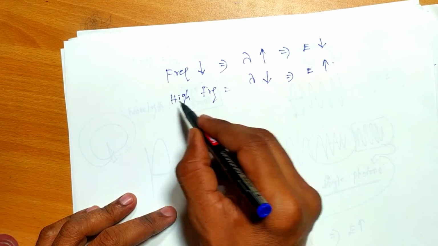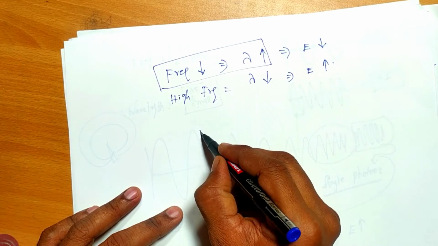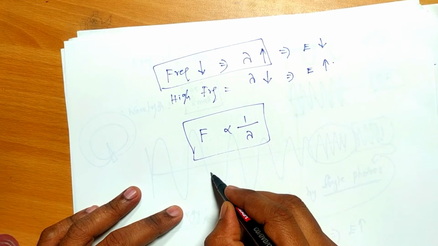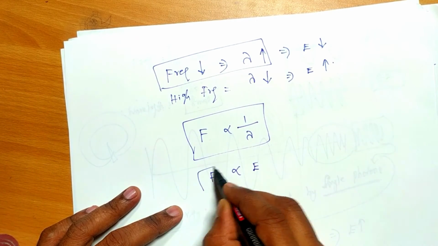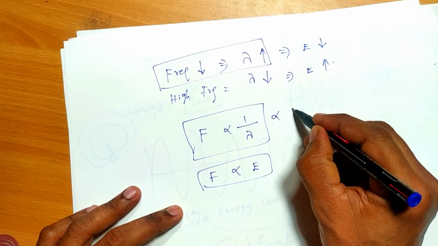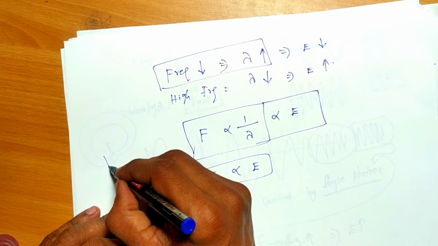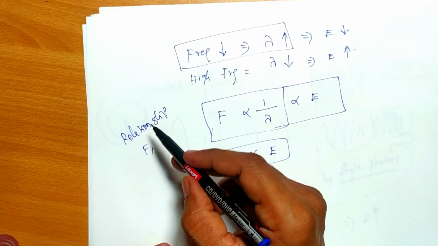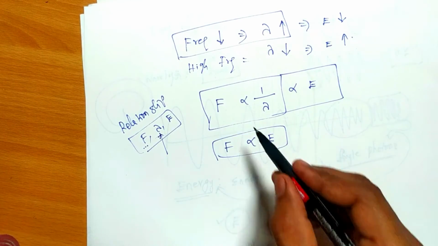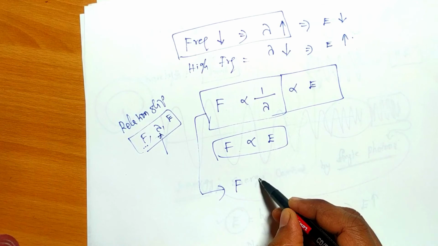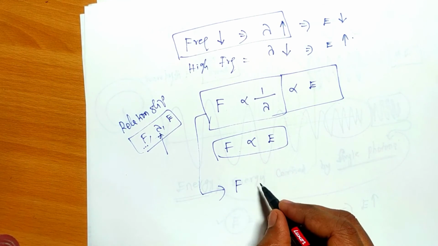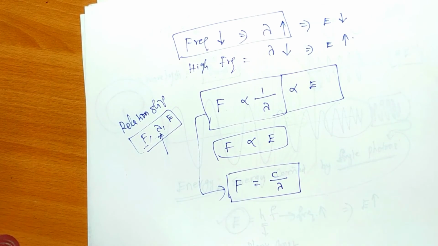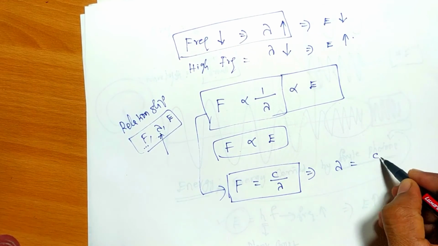Okay, and from this we can write f is inversely proportional to lambda, that is 1 by lambda, and f is directly proportional to energy. So this is the fundamental relationship between frequency, lambda and energy. And for this, the propagation speed of the waveform is the speed of light, so we can put c by lambda. Okay, so lambda is equal to c by f.